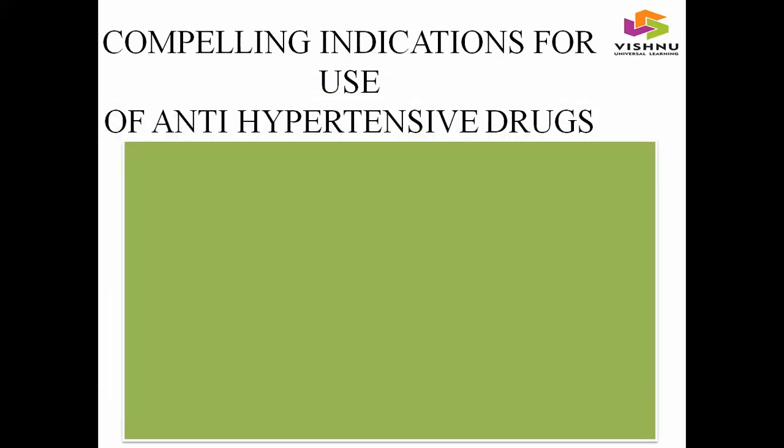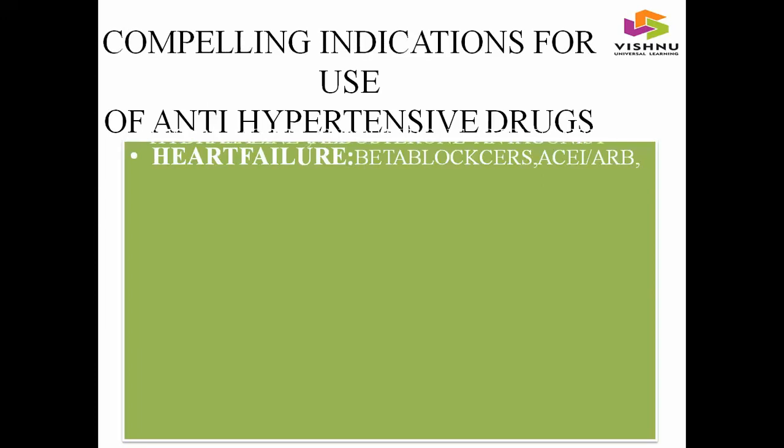And now the compelling indications for use of antihypertensive drugs, where they can be used with other complications. For heart failure with hypertension, beta blockers are the first line agent, and next we can go with ACEI or ARB, hydralazine, and aldosterone antagonist.